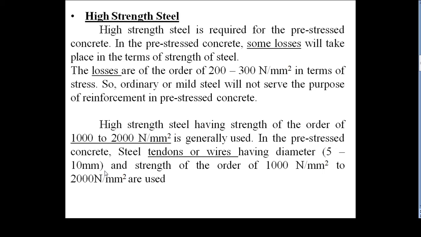Compared to the reinforcement of RCC, where the minimum size of reinforcement is 6 mm, and nowadays we normally go for 8 mm, not even using 6 mm, here we are using 5 to 10 mm only. And strength of the order of 1000 Newton per mm square to 2000 Newton per mm square is used. Normally the minimum grade of steel used in PSC is 1000 Newton per mm square.